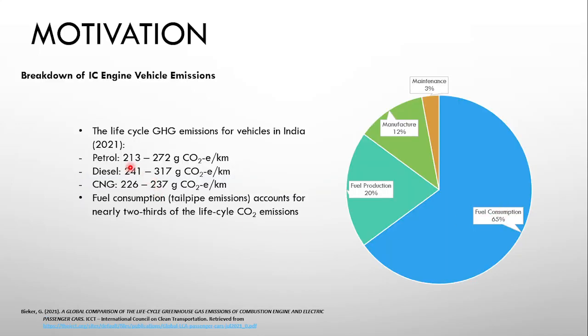So when we look at the life cycle greenhouse gas emissions for vehicles in India, we can see that it is around the range of 200 to 320 gram of carbon dioxide per kilometer. Okay, and that includes fuel consumption, production, manufacture, and maintenance. And about 2/3 of it is fuel consumption, that is from your tank, whatever you're burning, and your tailpipe emissions, that is about 2/3 of the total carbon emissions. So this is where we have to target, and this is where biofuels come into picture.